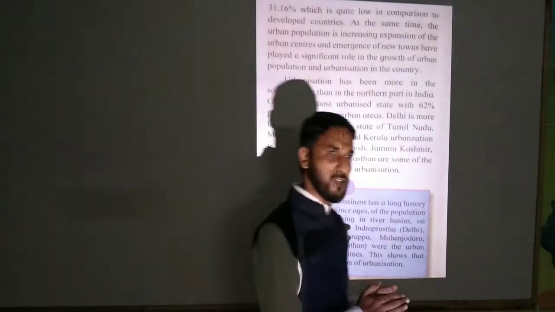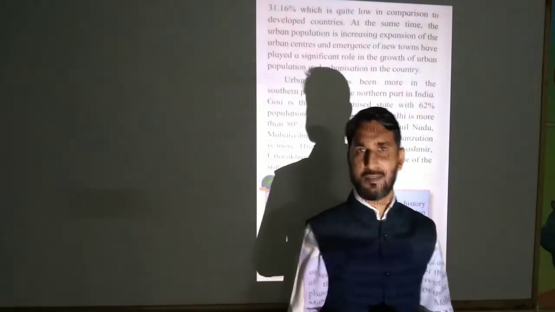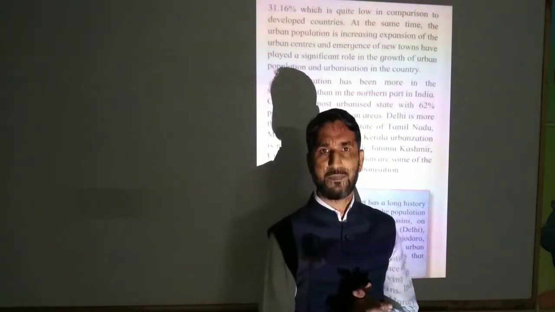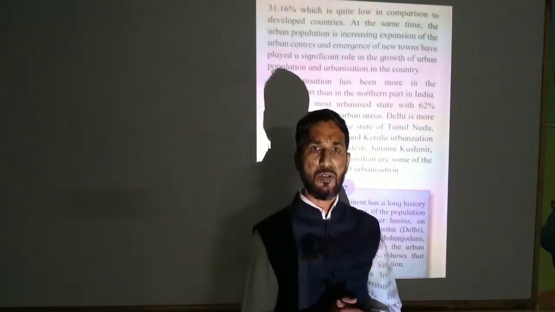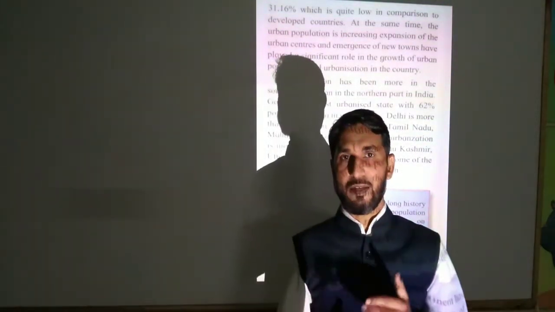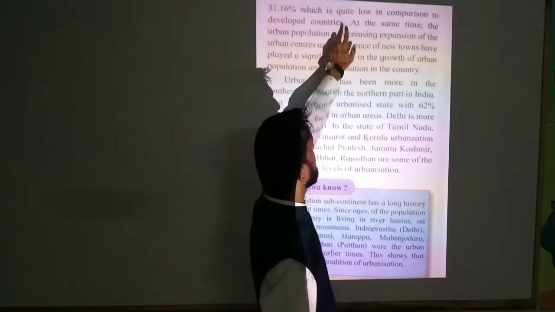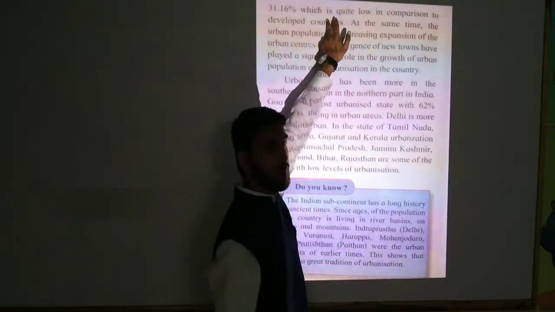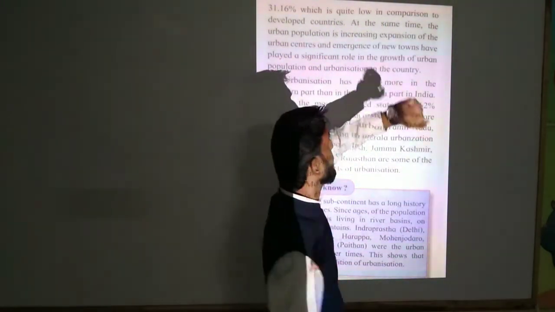If we compare our country with developed countries like America and Japan, we can see quite low progress or development in urbanization in our country.